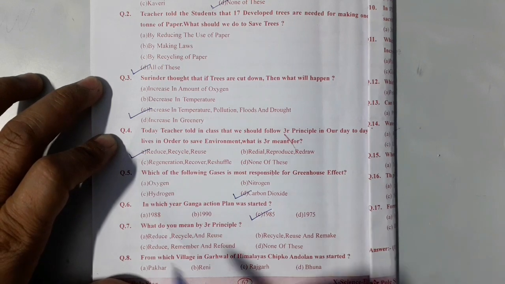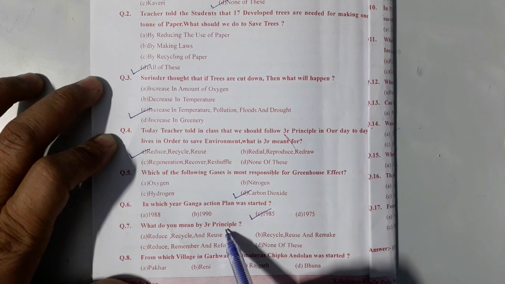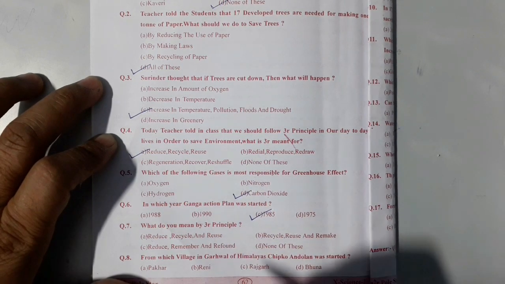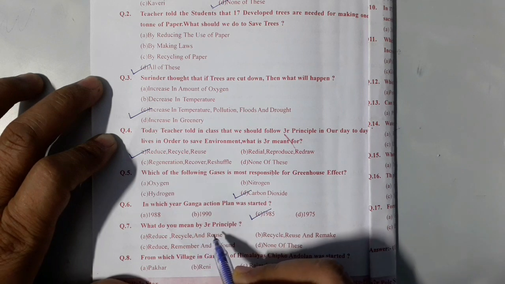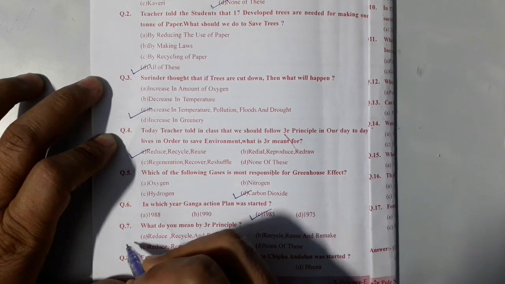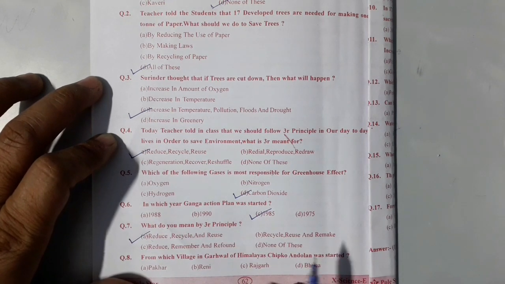Next question. What do you mean by 3R principle? So students, as you see, this question is again repeated. So we know that 3R principle is reduce, recycle and reuse. So its correct option is option A.